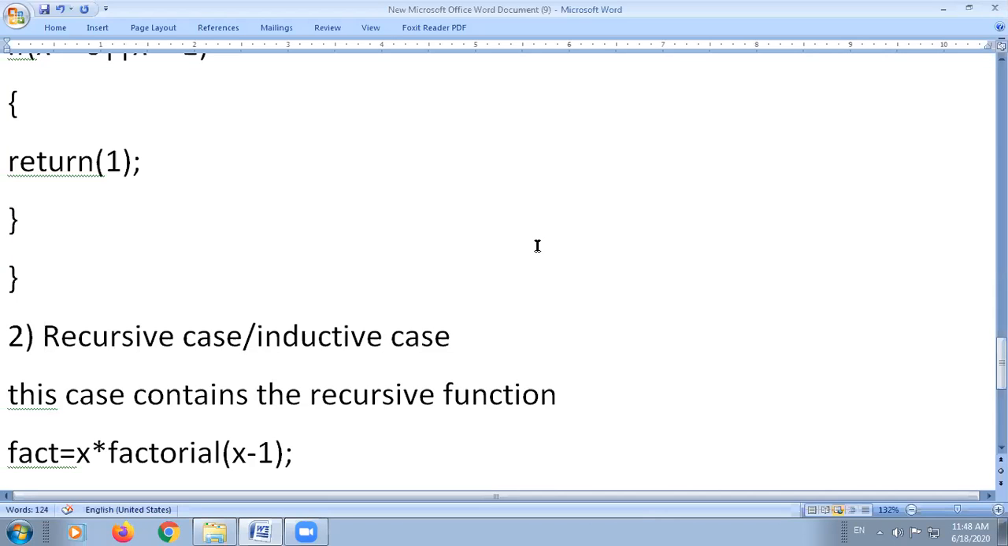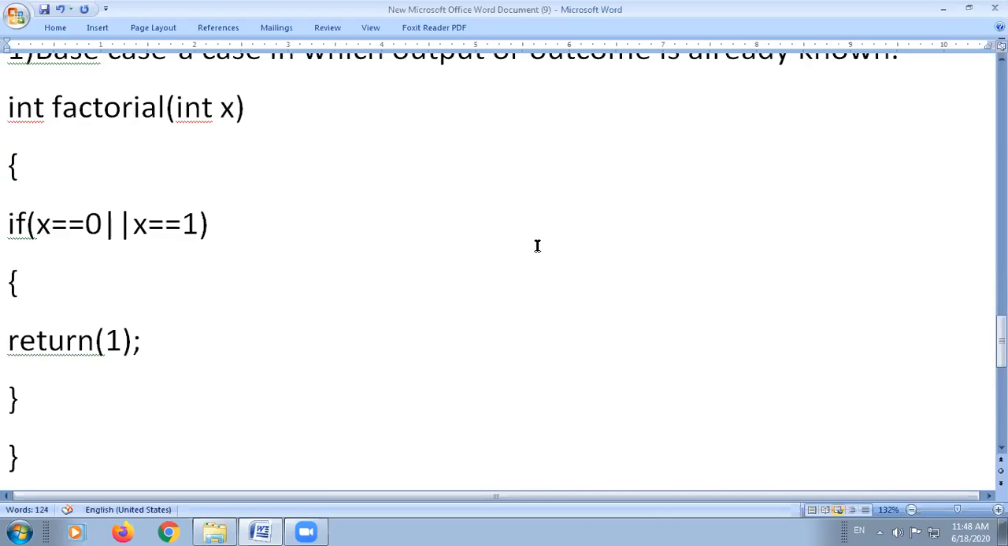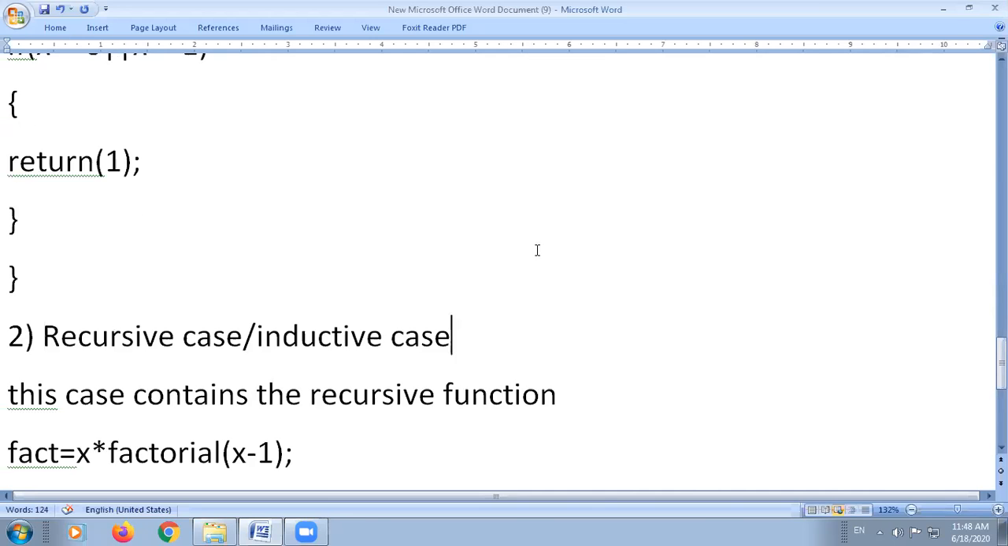Okay, so this is all about recursion. Recursion means when a function calls itself. There are two types of cases: base case and recursive case. The base case is one whose output is already known to the programmer, and the recursive case is the part that contains the recursive function. Okay, so these are the two cases of recursion.